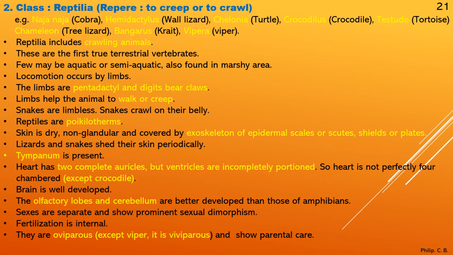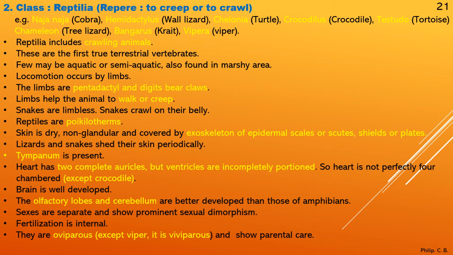So we go with the individual characteristics. Reptilia includes crawling animals. These are the first true terrestrial vertebrates. Few may be aquatic or semi-aquatic, also found in marshy areas, as you can see crocodile, turtles, etc. Locomotion occurs by limbs.